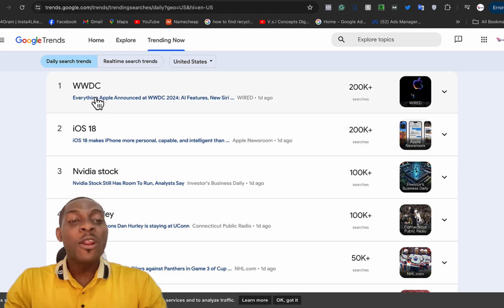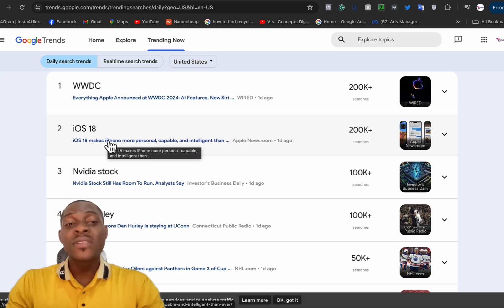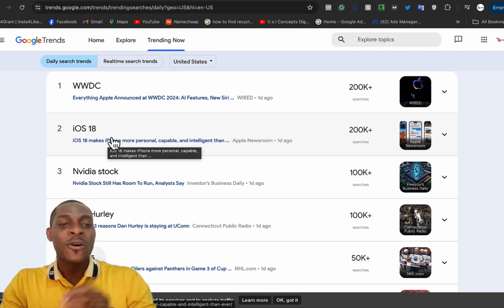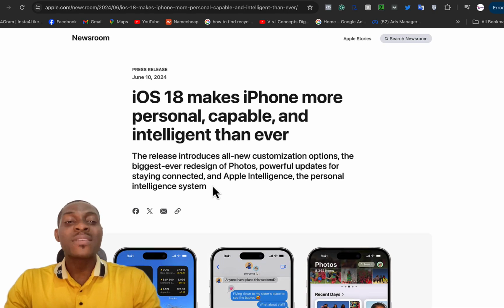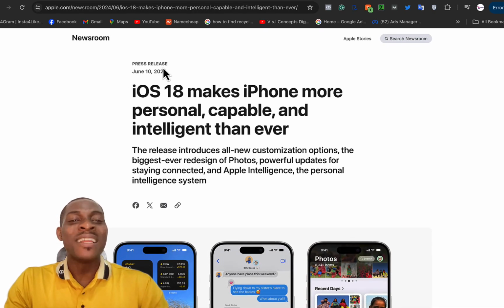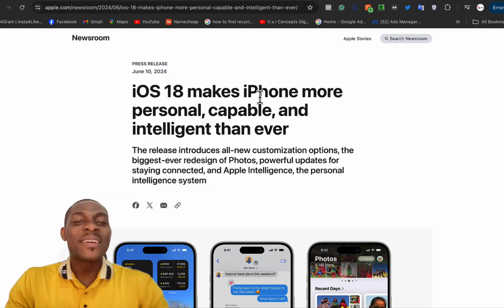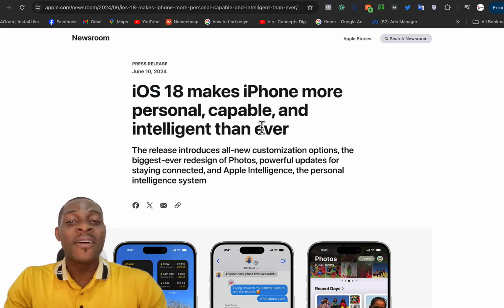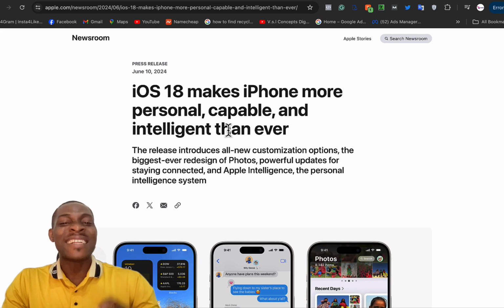Very easy. Now, all of these information you see here are links to blog posts, articles that they have written about these contents. So if I click on this, it takes me straight up to this page that talks about this press release from Apple. It says iOS 18 makes iPhone more personal, capable, and intelligent than ever.